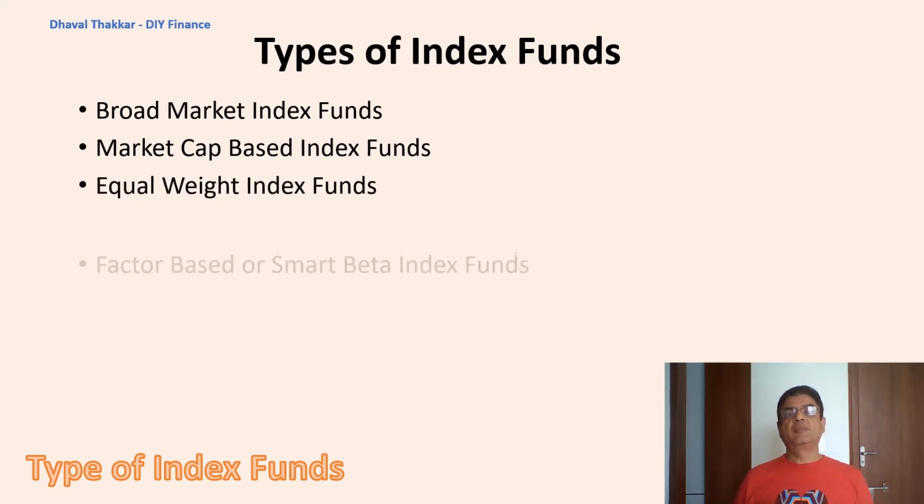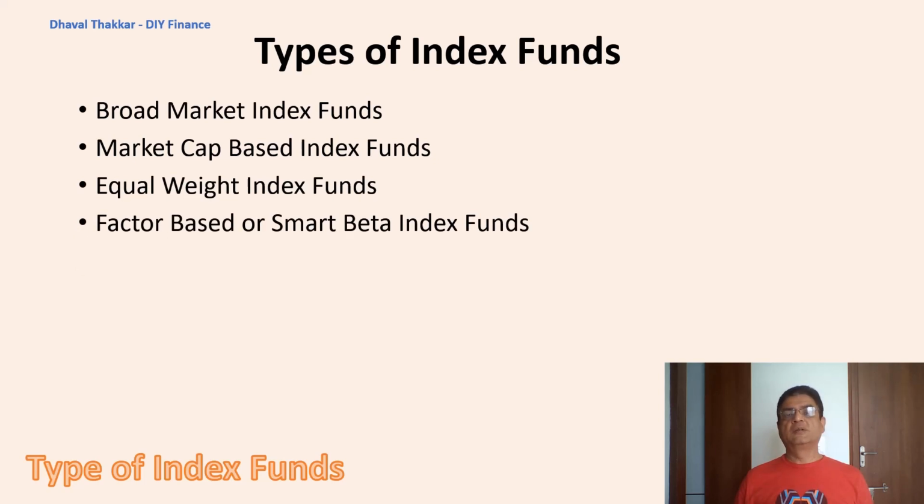Fourth one, factor-based or smart beta index funds. This is a very interesting category of index funds. Here, the funds are designed based on different factors like momentum, volatility, quality, value, etc. In the later part of the video, we'll do a detailed discussion on this category of index funds.